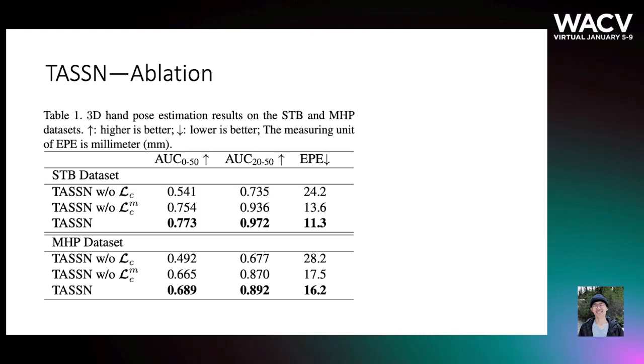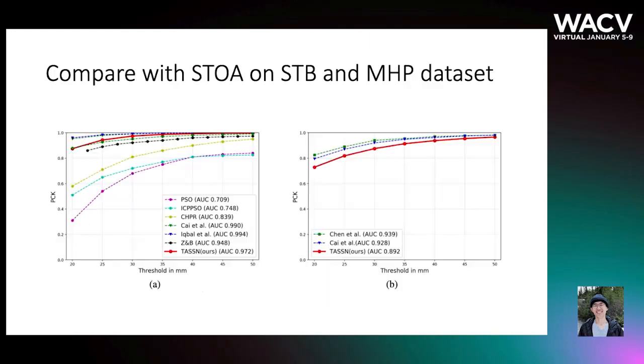Compared to TASSN at 0.77, if we don't add the temporal constraint, the result goes down to 0.54.